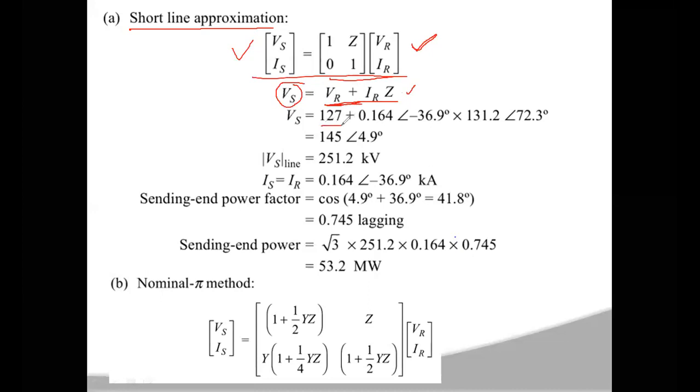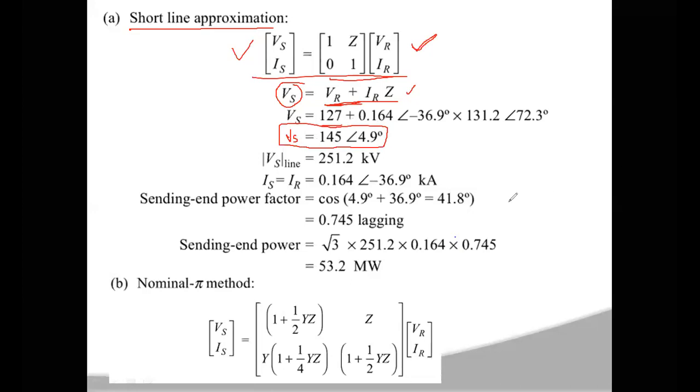IR value is 0.164 at an angle of minus 36.9 degrees, and Z value is 131.2 at an angle of 72.3 degrees. If you calculate that, the Vs value you get is 145 at an angle of 4.9 degrees.